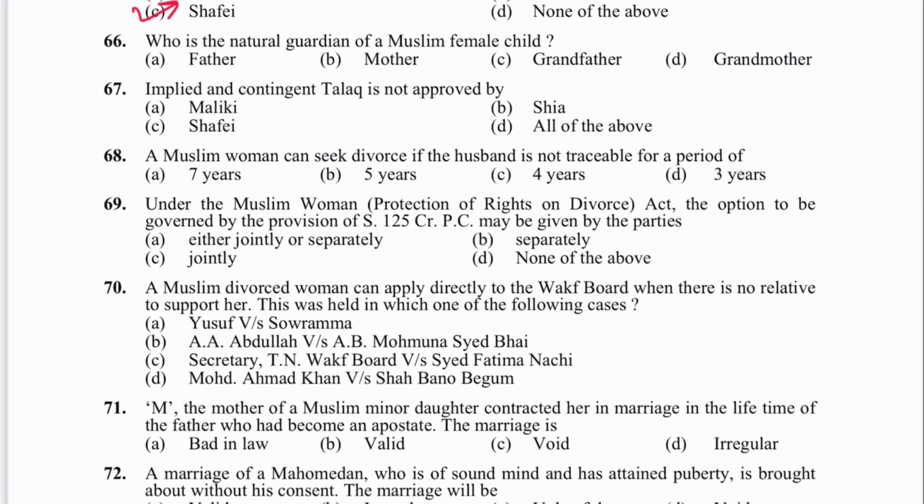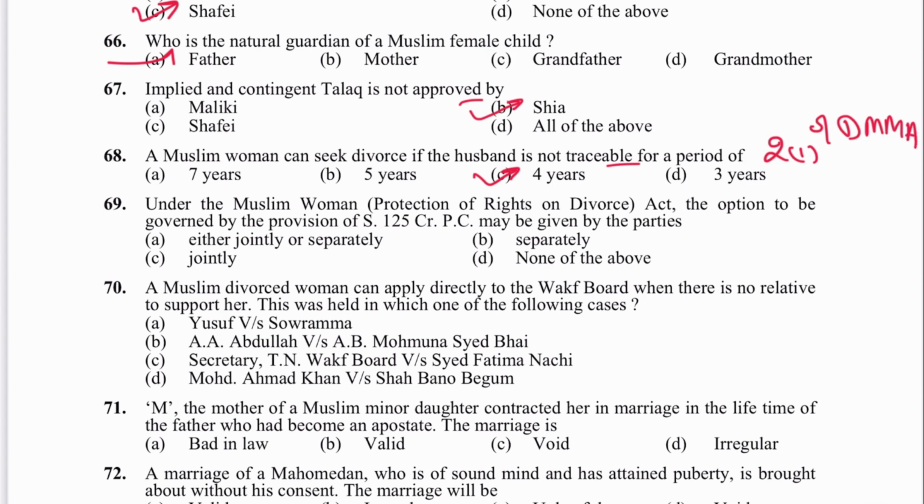Next is 66. Who is the natural guardian of Muslim female child? Obviously father. A is the answer. Next is 67. Implied and contingent talaq is not approved by Shia. B is the answer. Next is 68. A Muslim woman can seek divorce if the husband is not traceable for a period of 4 years. Section 2, Clause 1 of Dissolution of Muslim Marriage Act provides for the same.